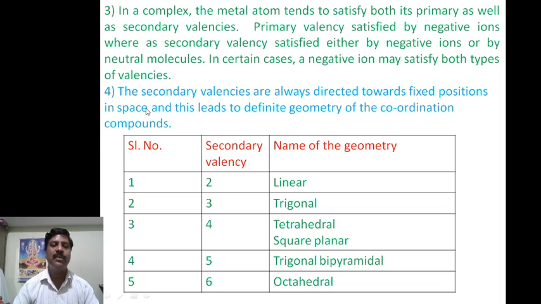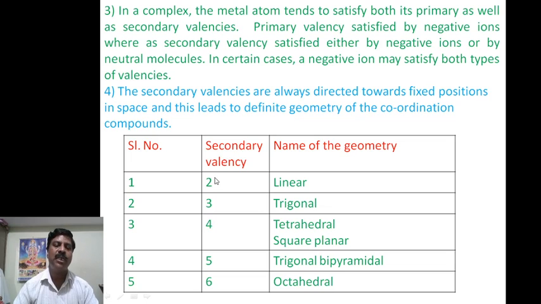Fourth postulate: the secondary valencies are always directed towards fixed positions in space, and these lead to a definite geometry of coordination compounds. Therefore if the secondary valency is fixed, the geometry is fixed. If secondary valency is 2 in a complex, the structure will be linear. If 3, it is trigonal. If secondary valency is 4, it corresponds to coordination number 4.